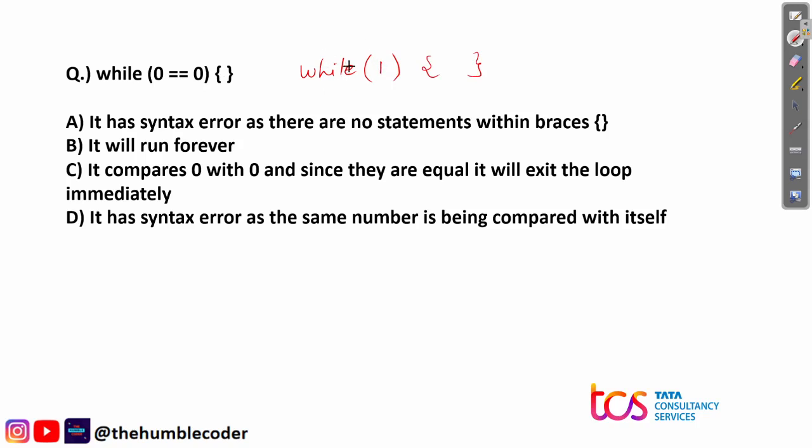Now while of 1 means that it will execute whatever is there inside the curly braces. Now there is nothing inside the curly braces, which means it will run forever, because once it goes inside the curly braces, again it will check the condition. So again this is an infinite loop, so it will run forever is the correct answer for this question. Let's check the answer.